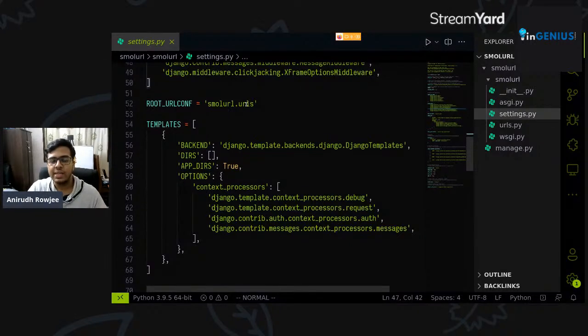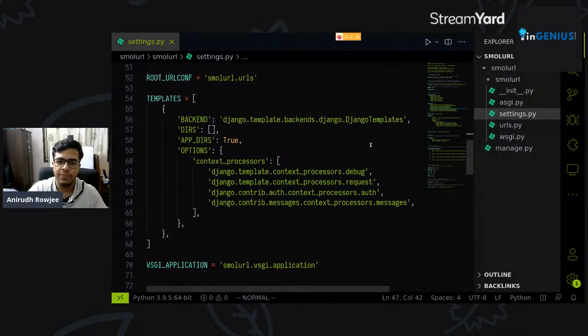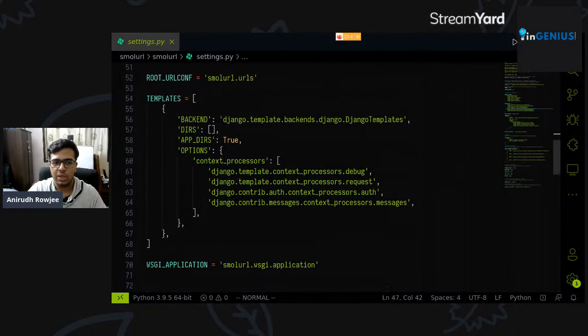Django has a very easy way of doing URL configuration, which you guys will see in a couple of minutes. And this is just the root URL config. So if you have a project with multiple apps, right, you maybe have a different set of URLs than the ones they set up for you. So you don't have to worry too much about it at this moment. Just know that it's where it points to the first place that URLs will be checked against.